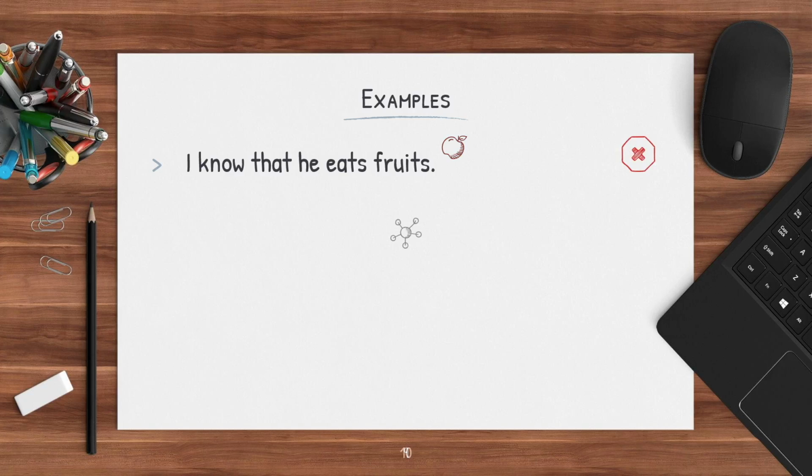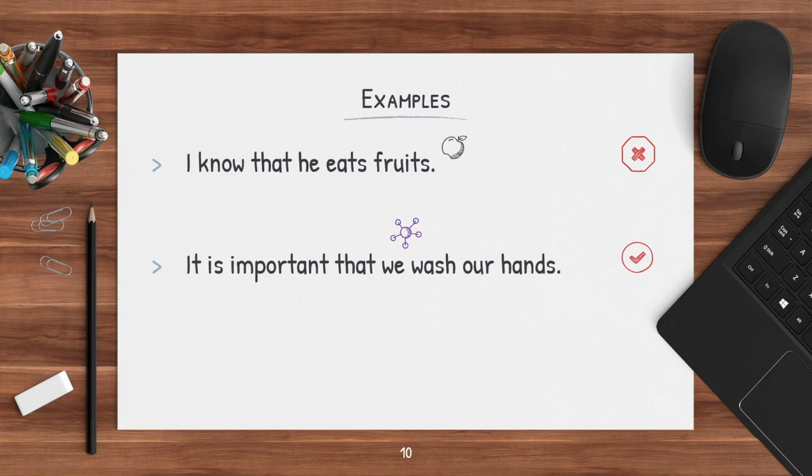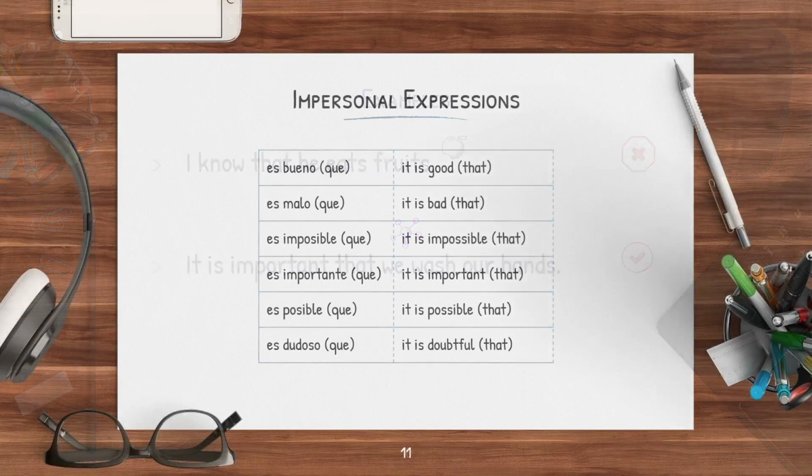Next, it is important that we wash our hands. In this case, we do need to use the subjunctive because it is important. That is one of the expressions. Okay, that's one of the impersonal expressions that we need to use subjunctives for. So this is a list of some of the impersonal expressions. It says, it is good that, it is bad that, it is impossible, it is important, it is possible, it is doubtful, and so on. So in these cases, we do need to use the subjunctive.